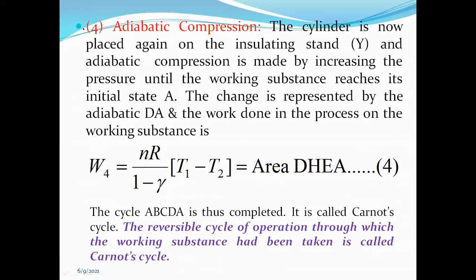And the last one is the adiabatic compression, that is fast compression.